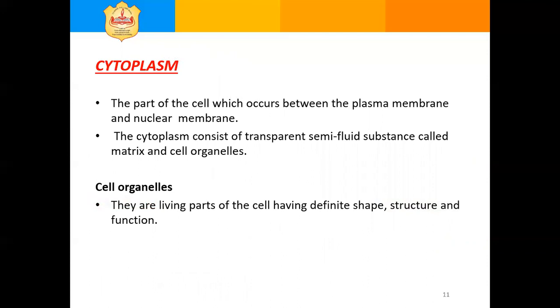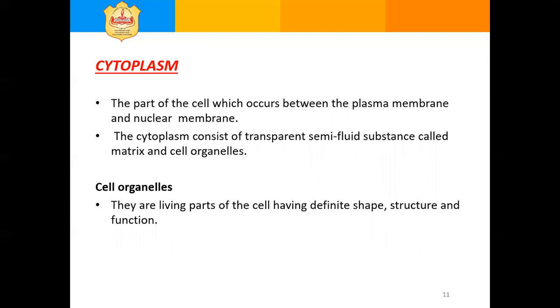Next is cytoplasm. Cytoplasm is a semi-liquid or jelly-like substance. It occupies the space between the cell membrane and the nuclear membrane.